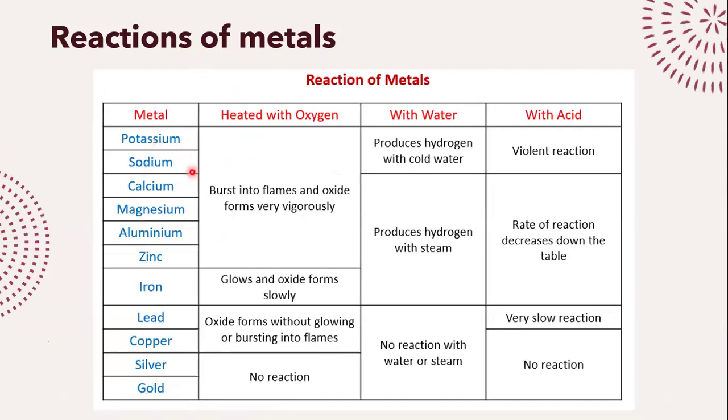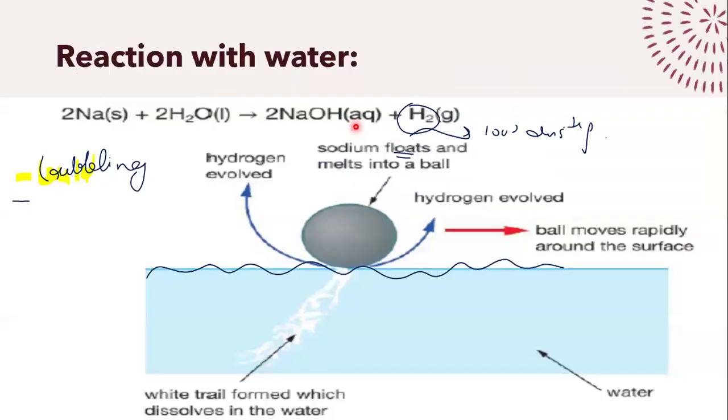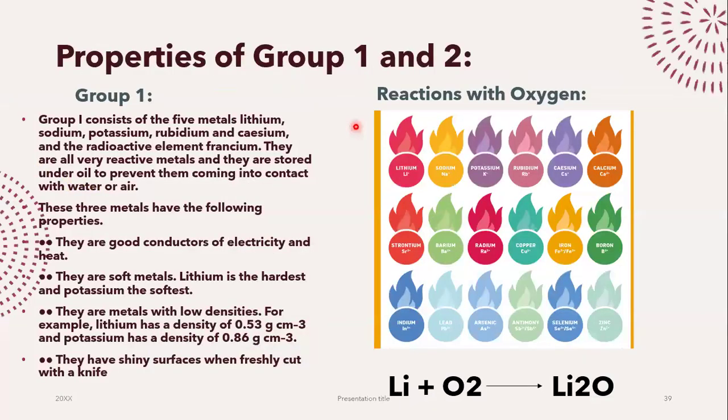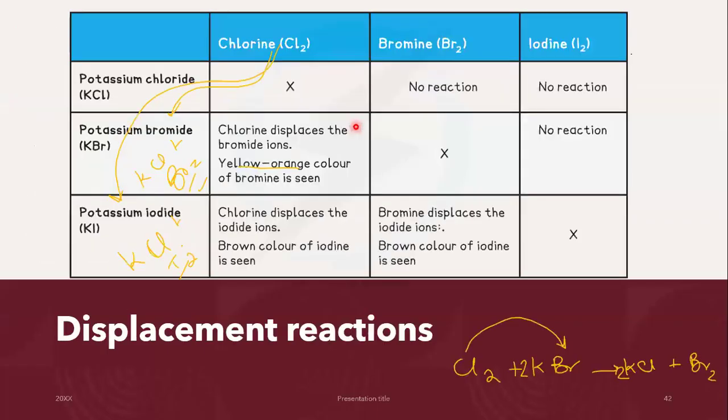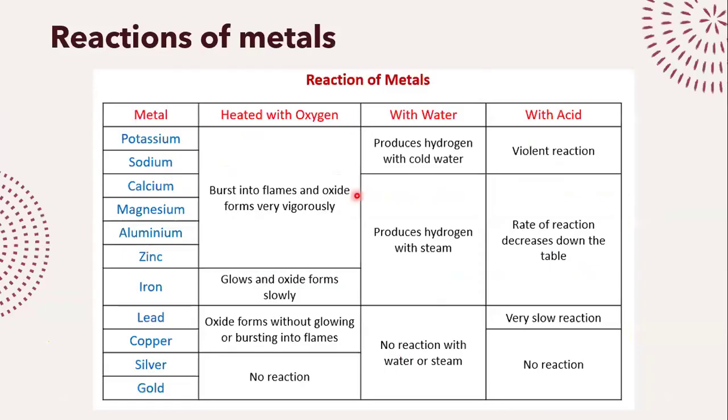If you are reacting a metal with oxygen, you will get an oxide, right? That's the reaction I told you guys over here as well. Lithium plus oxygen gives us lithium oxide. Sodium plus oxygen gives us sodium oxide. So I will get an oxide. From potassium to zinc, the reaction is very vigorous.